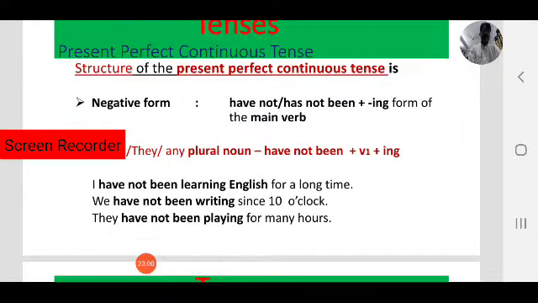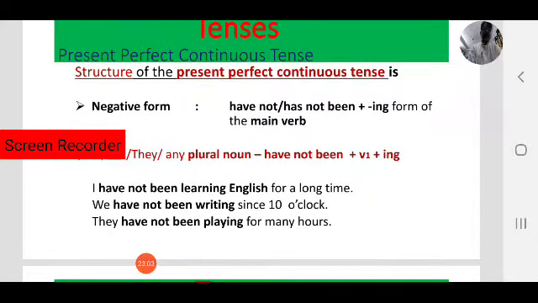So the negative form is very easy. Here we use have not been or has not been plus the present participle of the verb. We have discussed where to use have and where to use has. Let us see some examples of the negative form of present perfect continuous tense. I have not been learning English for a long time. That is a negative one.